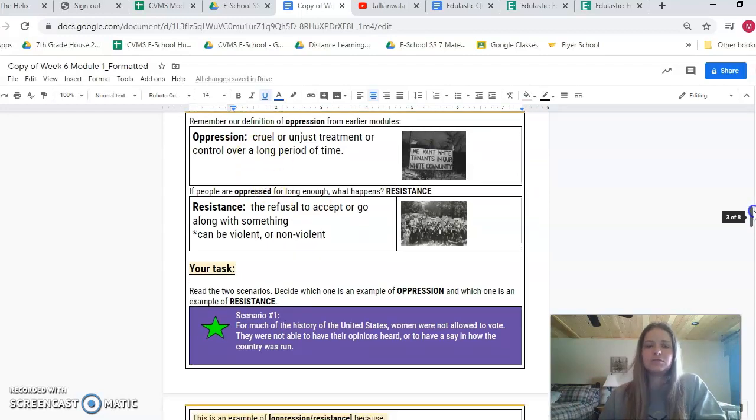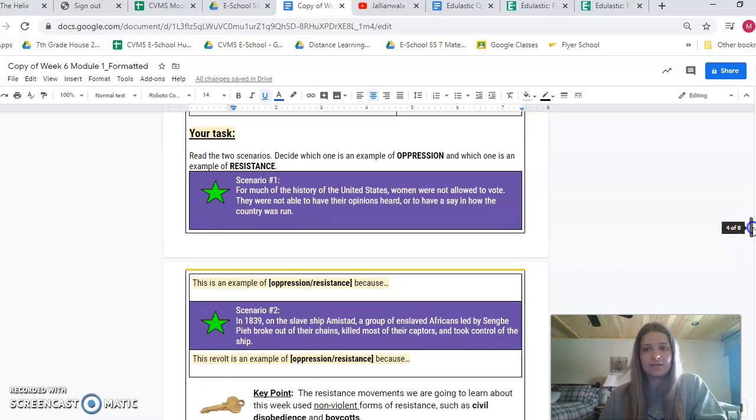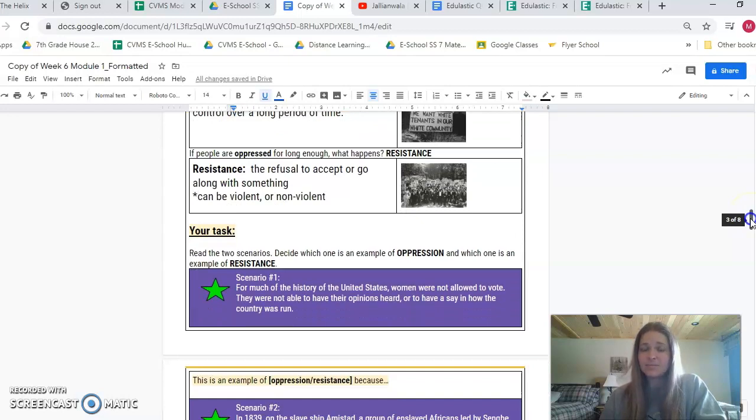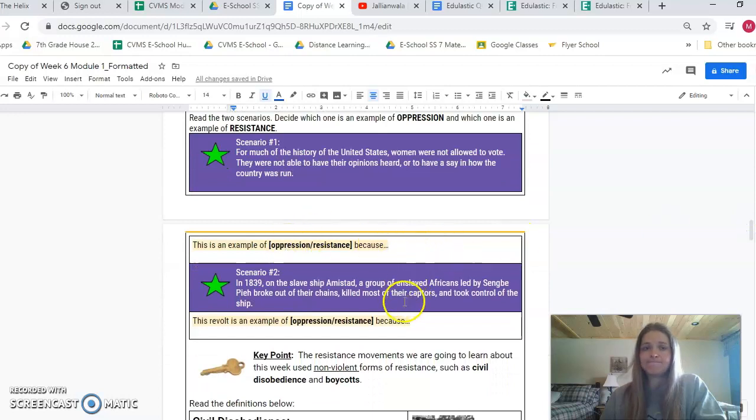So what you're going to do is take those 2 words. You're going to read these 2 scenarios. Decide which one is an example of oppression and which one is an example of resistance. So for scenario 1, for much of the history of the United States, women were not allowed to vote. They were not able to have their opinions heard or to have a say in how the country was run. So is that oppression or resistance? Is that the cruel or unjust treatment or control over a long period of time, or is it people refusing to accept? You're going to write your answer here.